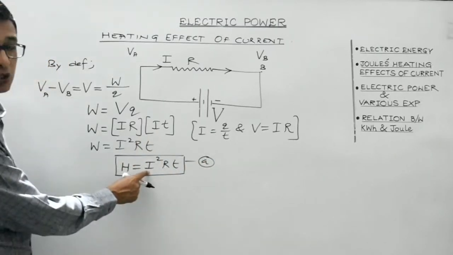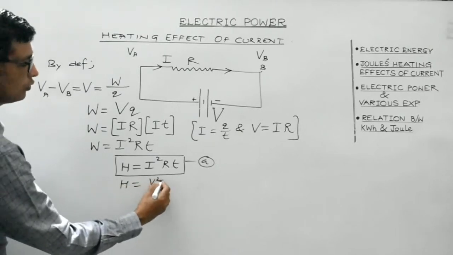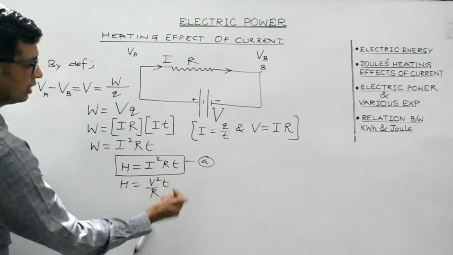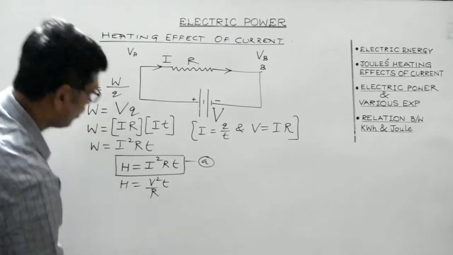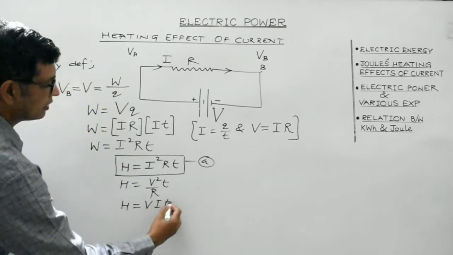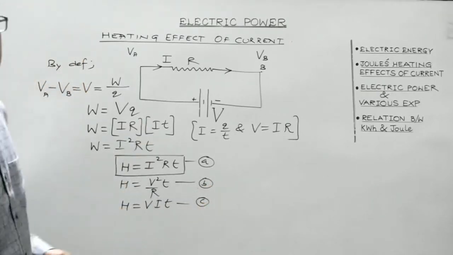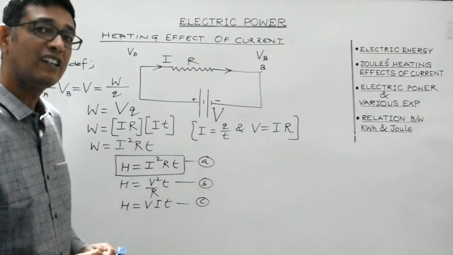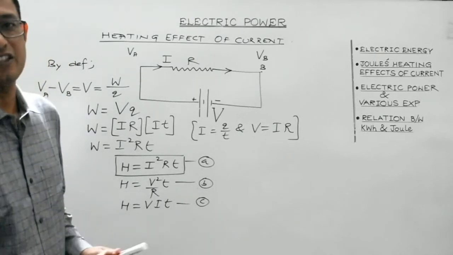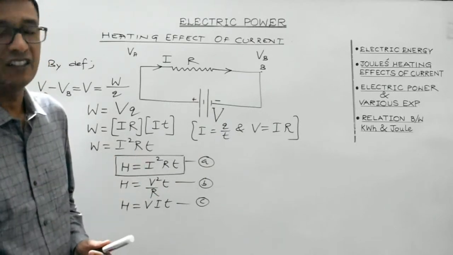In place of I, substitute I equals V by R. So what you get is H equals V squared by R into T. And what will be the third expression? The third expression will be H equals VIT. So these are the three expressions for the amount of heat produced when current I is made to pass through a conductor. I hope you have understood the concept completely, isn't it?